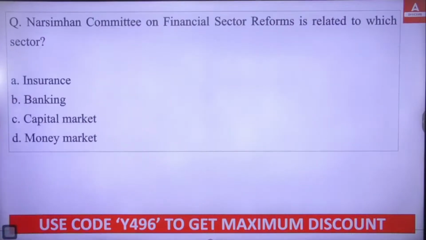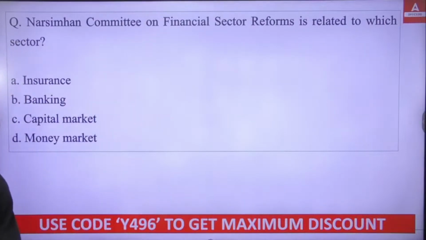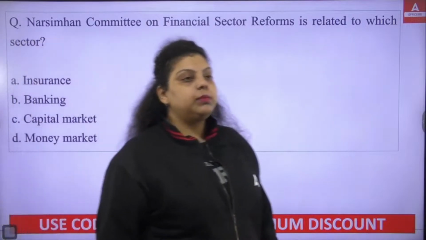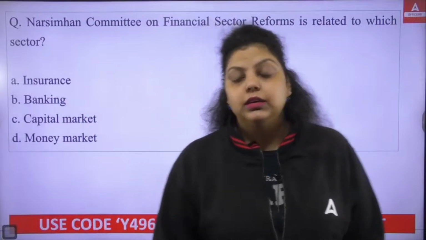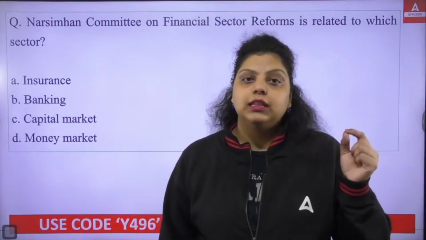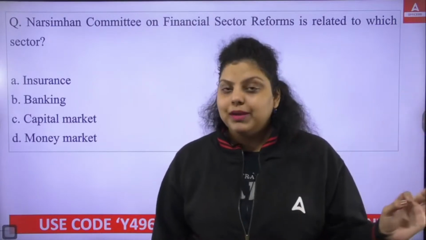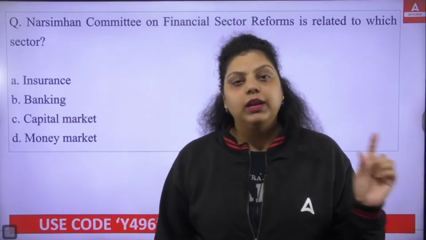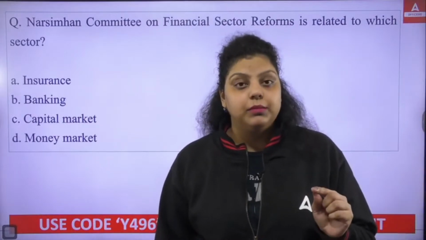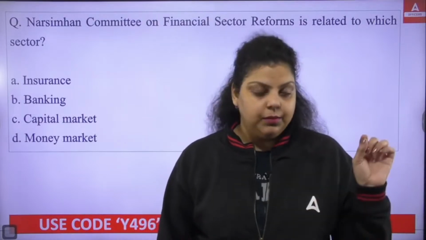Okay, next. Narasimhan Committee on Financial Sector Reform is related to which sector? Insurance, banking, capital market or money market? Now do remember, Narasimhan Committee is very much important. Narasimhan Committee 1 and Narasimhan Committee 2 are there. They have given the financial sector reform. These reforms we will be studying in Module C, Unit number 20, Indian financial system. What recommendations have been given by the Narasimhan Committee 1 and what recommendations have been given by the Narasimhan Committee 2, both are very important. That's a part of your Module C syllabus. We have to cover that.